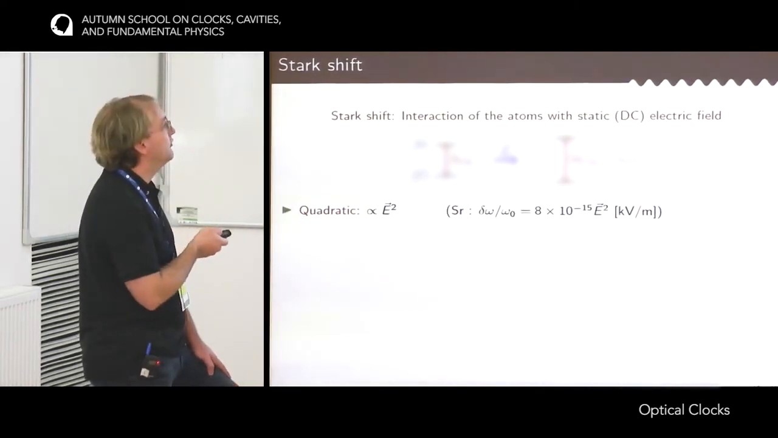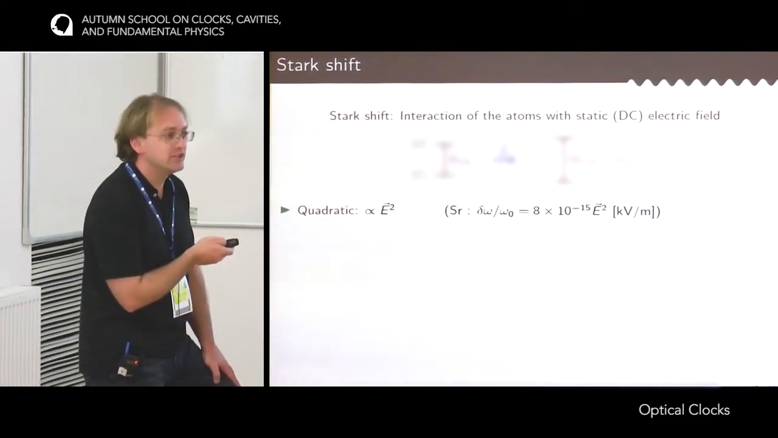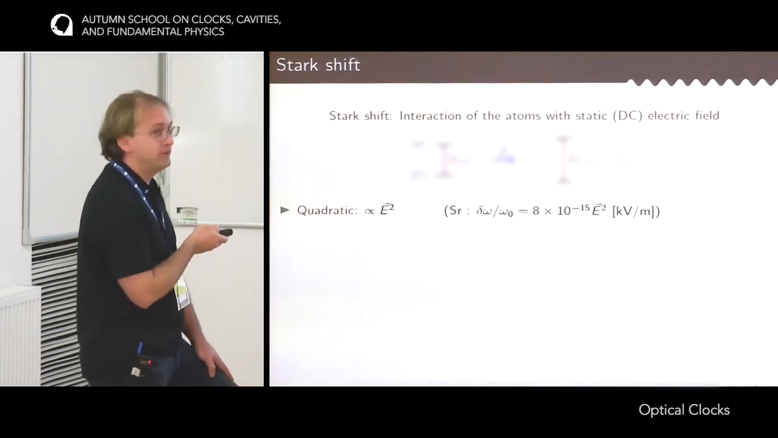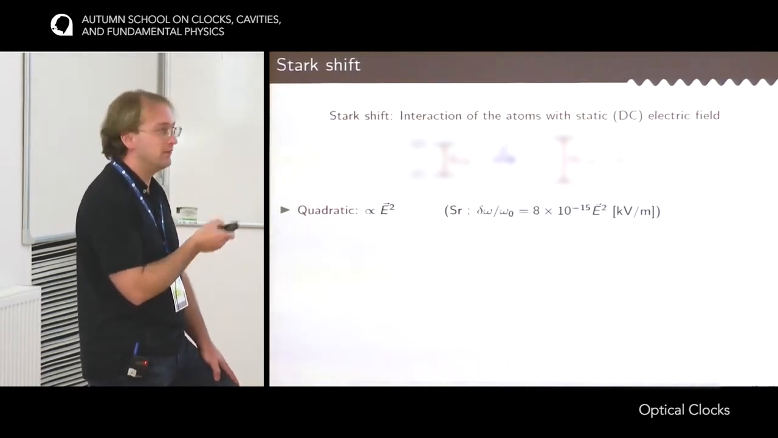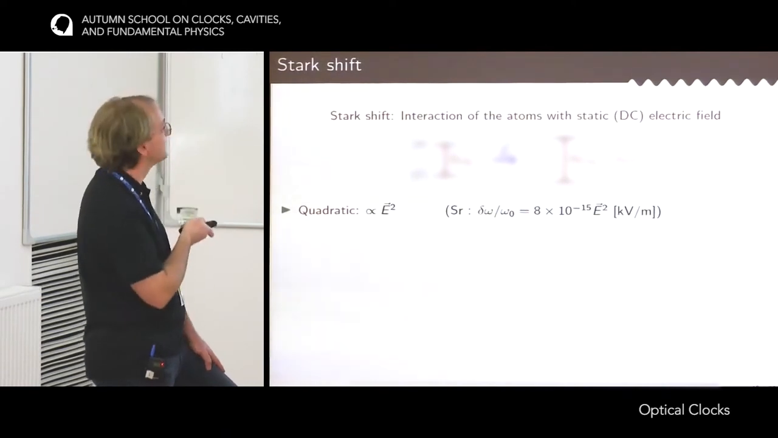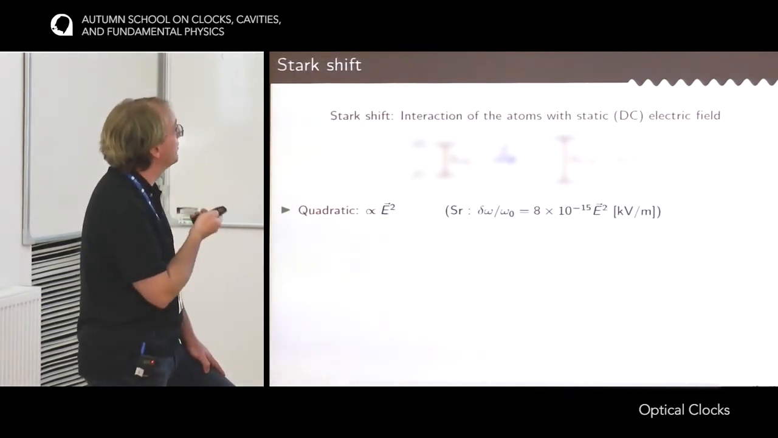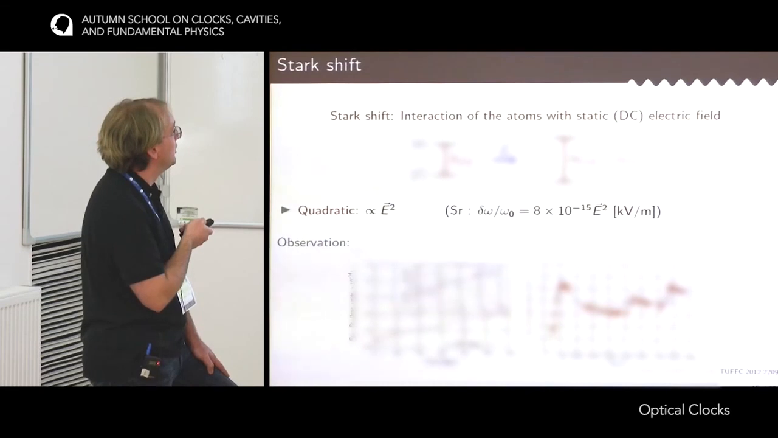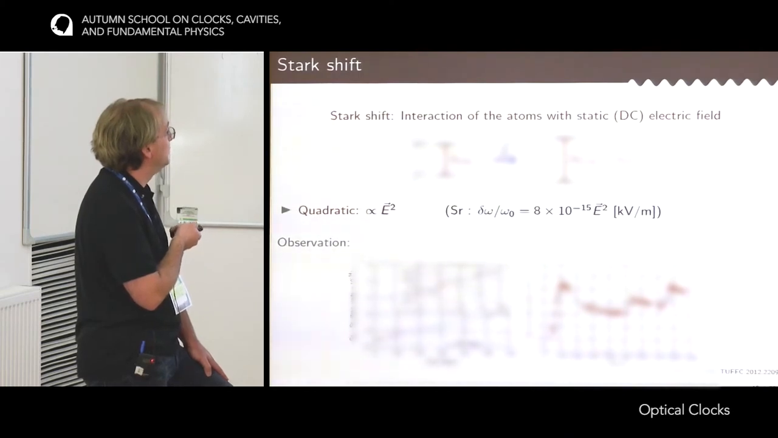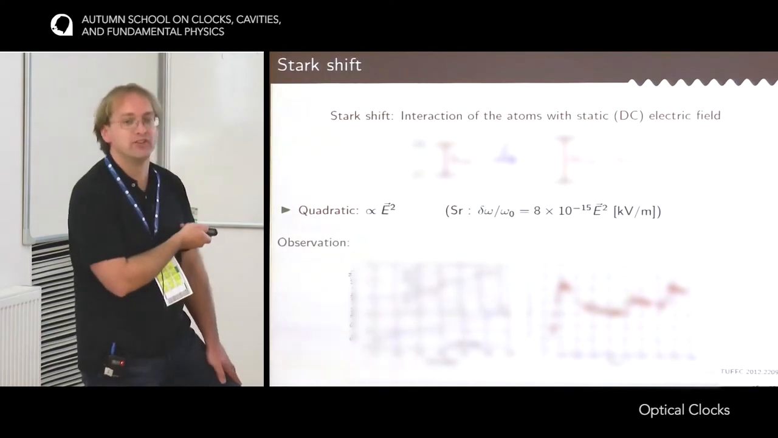So 1 kilovolt per meter can sound quite large, but it's actually not. It's very easy to have kilovolt per meter just by combing your hair, for instance. So we have to take care of these effects. We have actually been able to observe this effect in our strontium clocks at CERT. So this is the frequency difference between the two strontium clocks measured over something like several months.